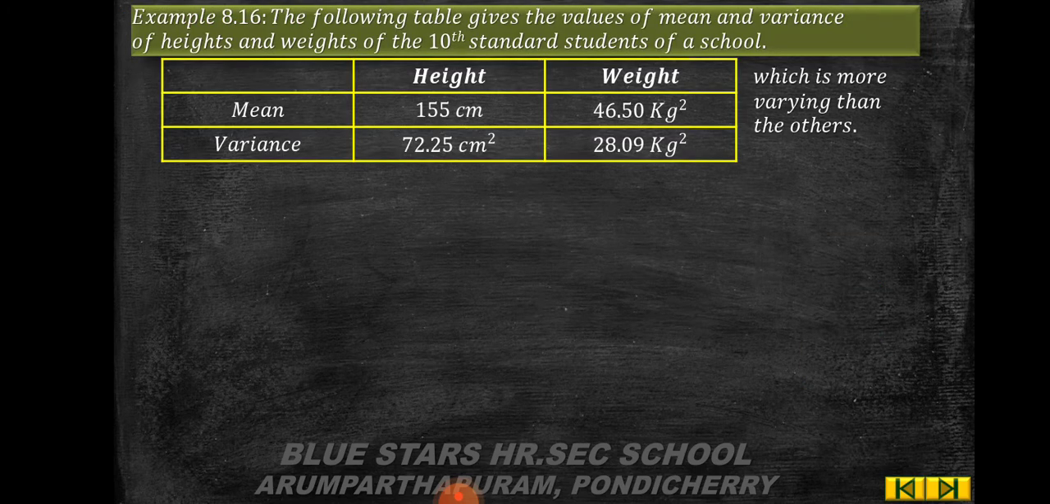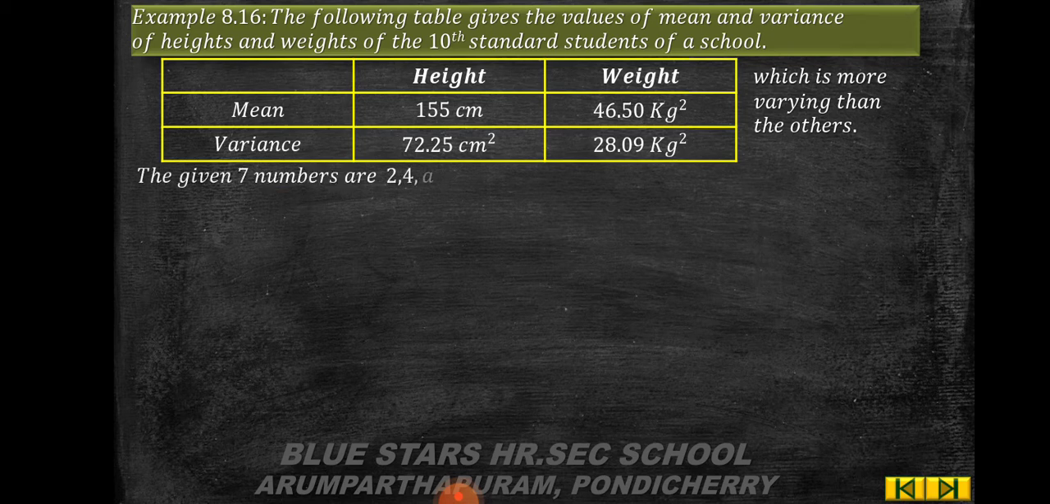Next one is example 8.16. The following table gives the values of mean and variance of heights and weights of the 10th standard students of a school. So here height and weight are given. Height mean is 155 centimeter and its variance is 72.25 centimeter square. Then weight mean is 46.50 kg, then variance is 28.09 kg square. Which is more varying than the other?